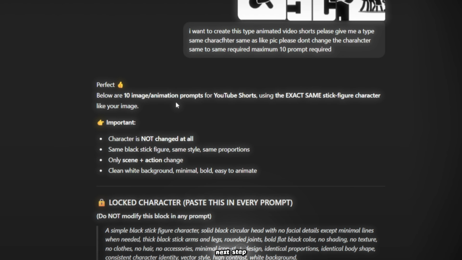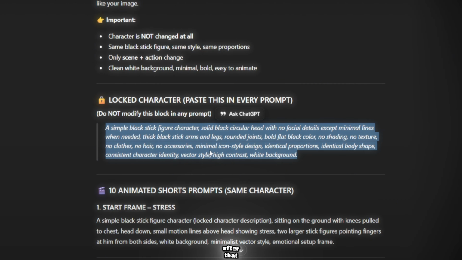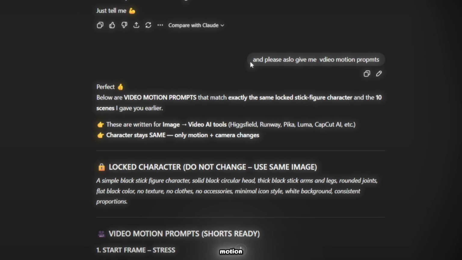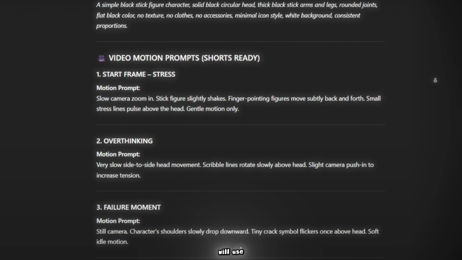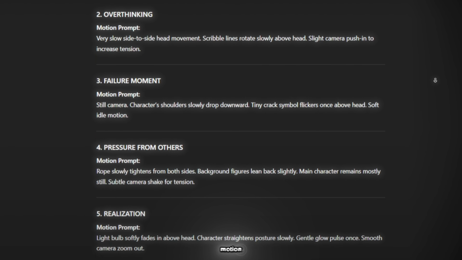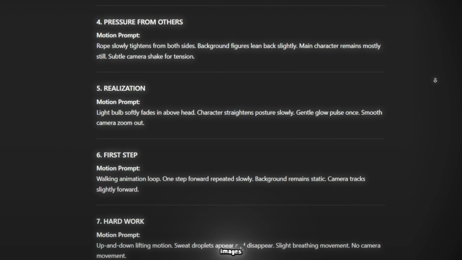In the next step, ChatGPT will give you 10 locked character image prompts, keeping the same character consistency. After that, ask ChatGPT, please give me video motion prompts for this character. Then ChatGPT will provide you with 10 best video motion prompts that we will use to create the video. So now we have image prompts and motion prompts. Next, it's time to generate AI images.